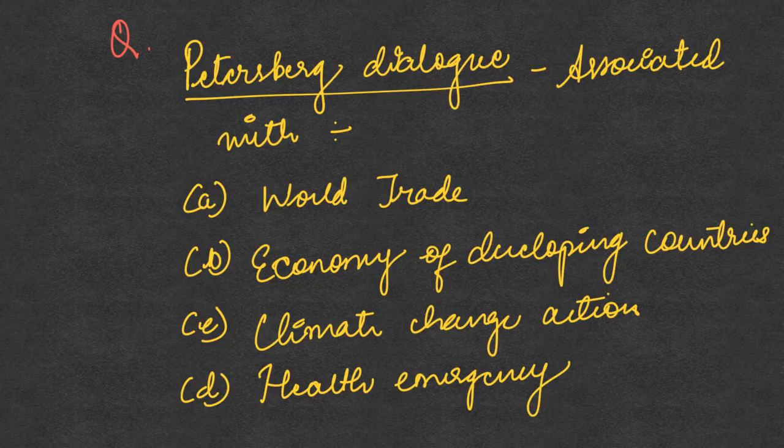And yesterday I had given DigiPivot, and many of you have written really wonderful answers on what DigiPivot is. It is a skilling program for women who are looking to come back to jobs after their career breaks. This was launched by Google. Most importantly, of course, you should know what DigiPivot is if it comes as a prelims question.